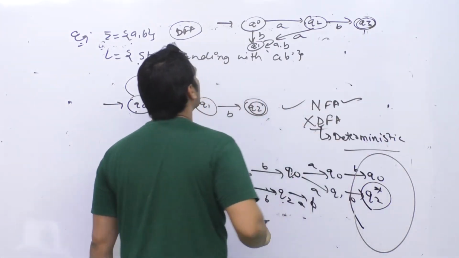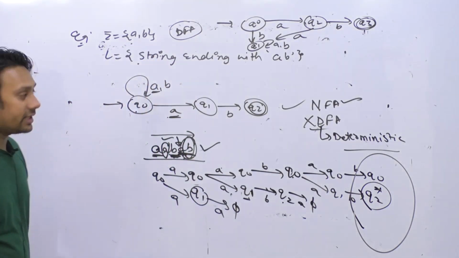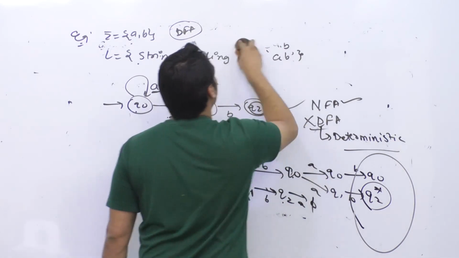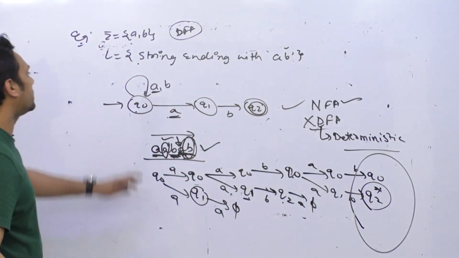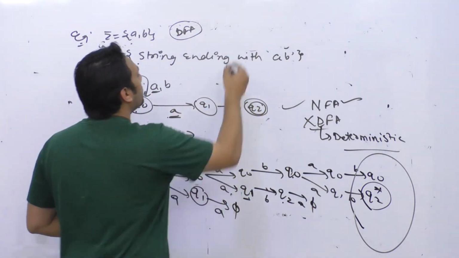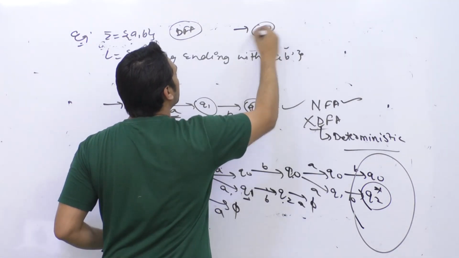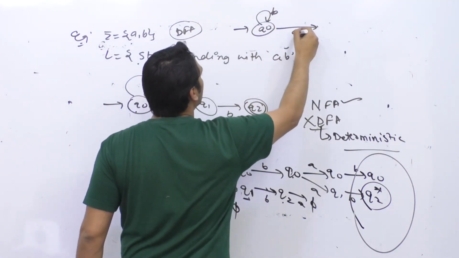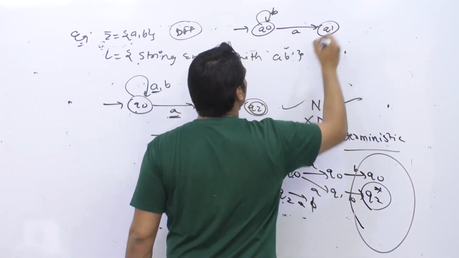Sorry, I'm so sorry. I created a wrong diagram because I was thinking of something else. I don't know what I was thinking, but leave it. So this is a string ending with AB. If you are at state Q0, in the beginning you can have any number of B's. If you get a single A, you go to the state Q1.